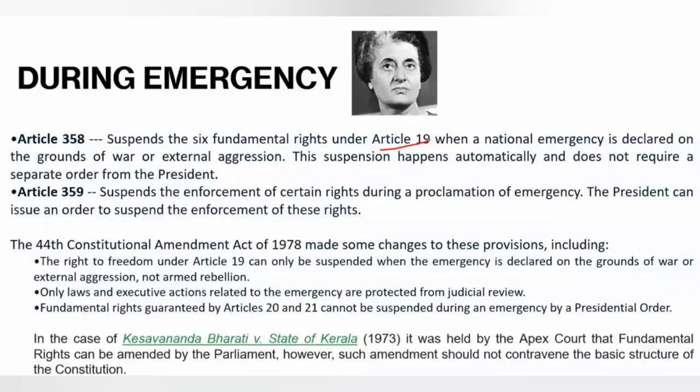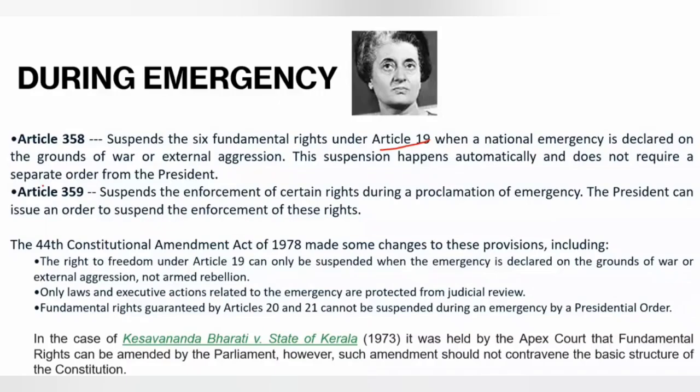There are 2 kinds of emergency: internal emergency and external emergency. War and external aggression are external emergency. Armed rebellion is internal emergency. Emergency can be declared on 3 grounds: war, external aggression, and armed rebellion. If the emergency is declared on war and external aggression, then the rights provided under Article 19 get automatically suspended.